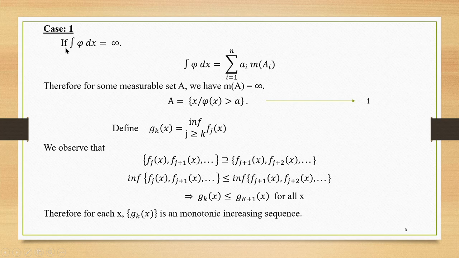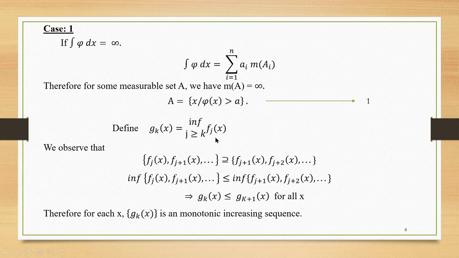For case 1, we are going to consider integral phi dx is equal to infinity. Since this phi is a simple function, we know the integral is summation i equal to 1 to n of ai times m of Ai. Here, this integral is infinite, but the sum is a finite one. So, this measure must be infinite for some set A. Now, A is equal to the set of all x such that phi of x is greater than a.